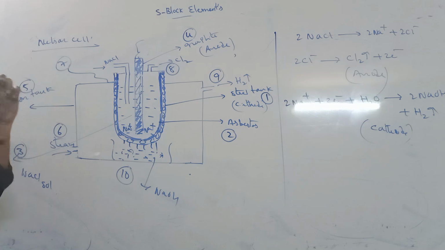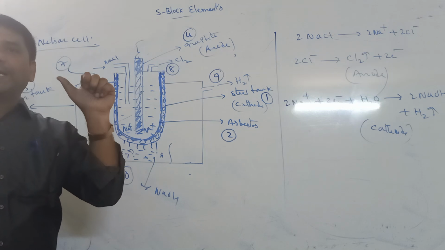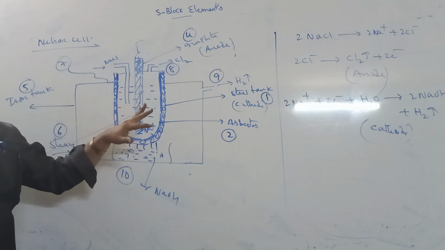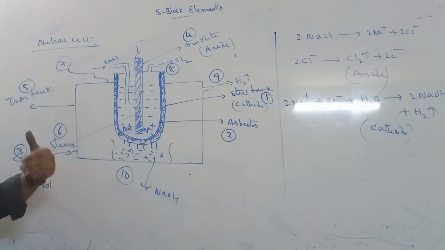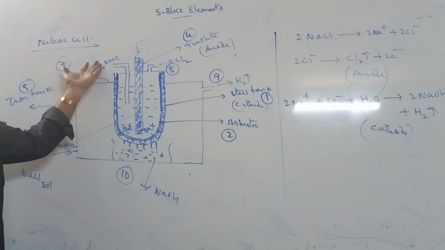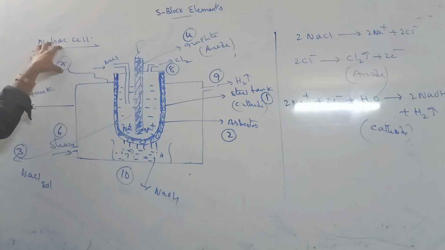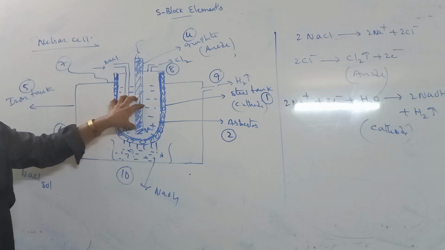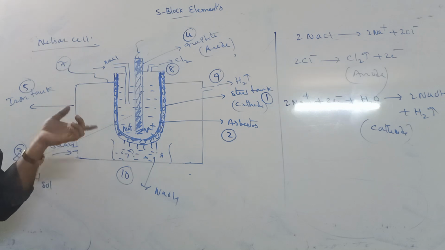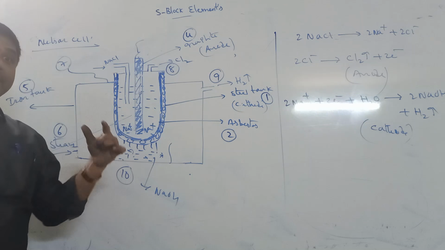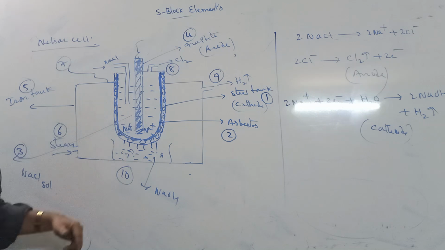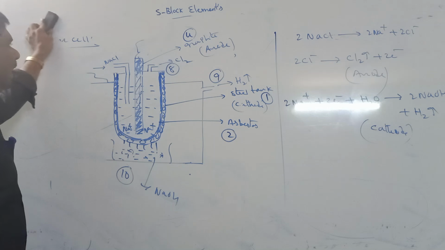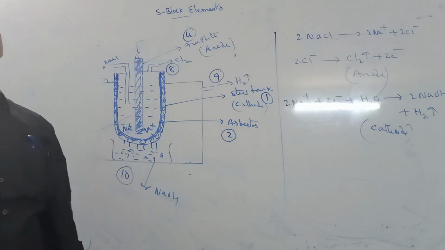So NaOH is prepared by two methods here. One is the Castner-Kellner process, another one is the Nelson cell. Of these two cells, the better method to prepare NaOH is the Nelson cell, because here we prepare NaOH from NaCl only. In the previous one, NaOH is prepared from NaCl and NaOH. That is the drawback of that process. This is the NaOH preparation from NaCl.